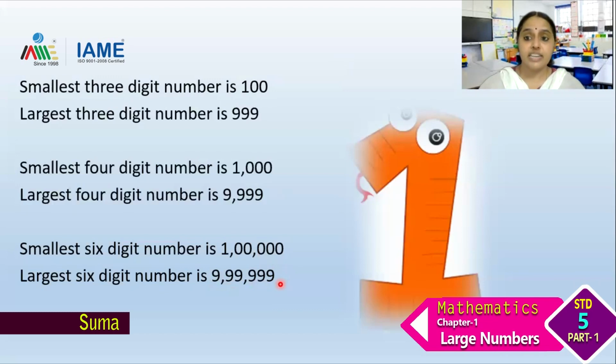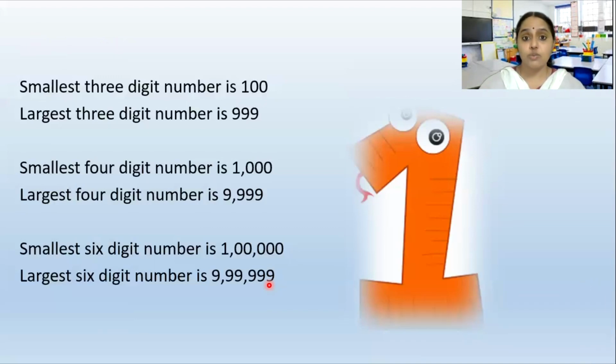For reading and writing numbers, we use two types: the international system of numeration or the Indian system of numeration. So tell me by looking at this, is this the international system or the Indian system? Now you are having a confusion, isn't it? So let us first see what the Indian system of numeration is. Have you heard about ones, tens, hundreds, then thousand, 10,000, lakh, 10 lakh, crore, 10 crore? This way of representing or writing numbers is known as the Indian system of numeration. We will see the chart so that you will be able to understand better.